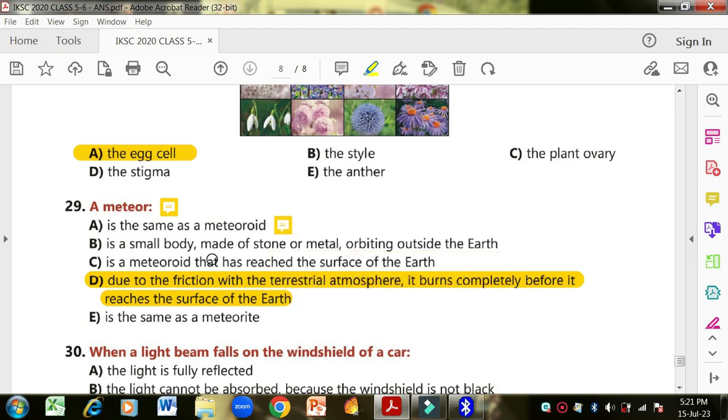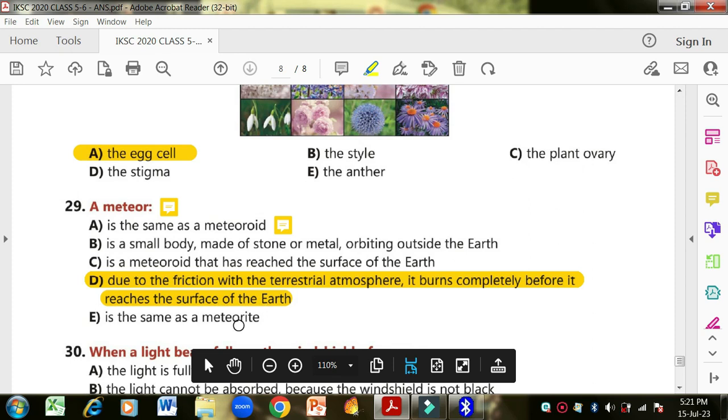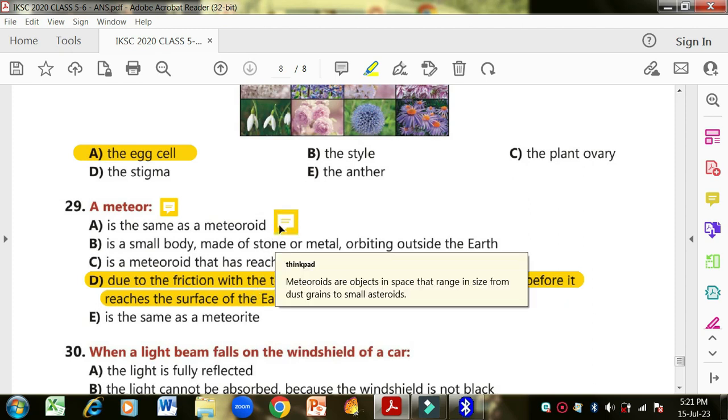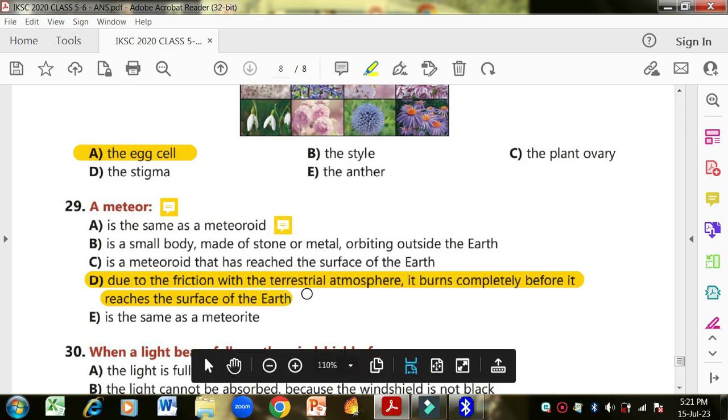Okay, next is a small body made up of stone or metal orbiting outside the Earth. No, it is a meteoroid that has reached the surface of the Earth. Due to the friction with the terrestrial atmosphere, it burns completely before it reaches the surface of the Earth. It's the same as meteoroid. Okay, this definition is correct. I just told you that meteoroids are small objects. Meteor is also one of those meteoroids, but the difference is that the meteor crosses space and comes towards the surface of the Earth, but before reaching the Earth, it burns out completely because of the friction. Okay, so option D is correct.